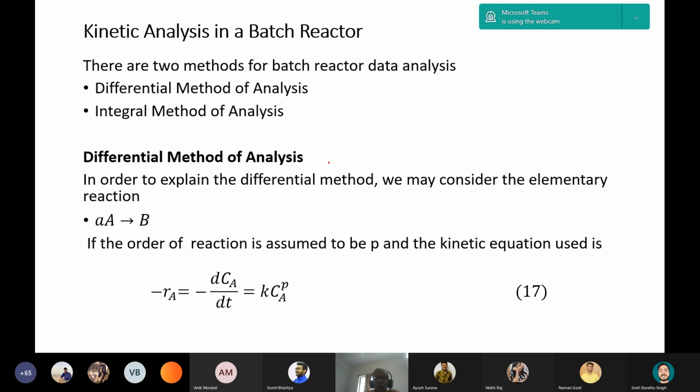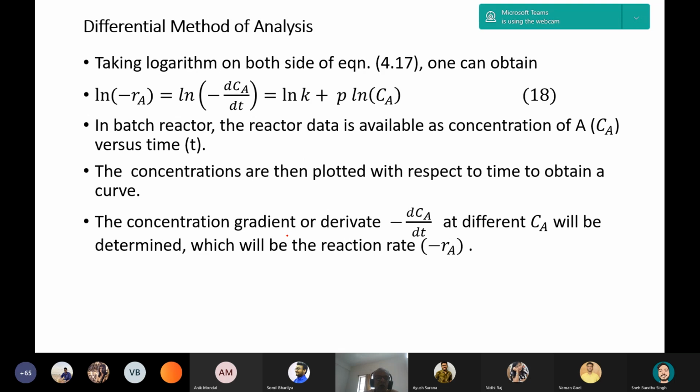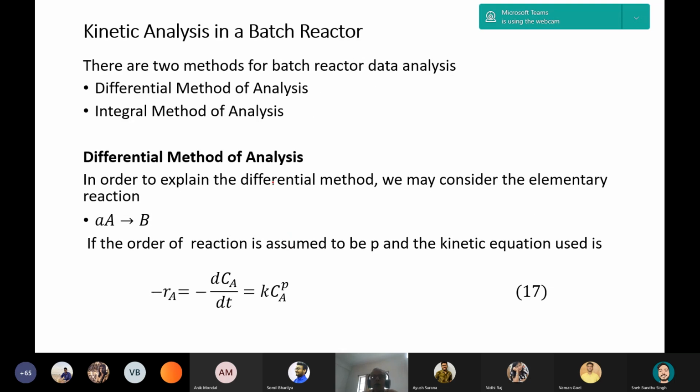And in the differential method of analysis, we can start with a general expression A to B, where the rate expression is given by k CA to the power p, empirical type. For simplicity of the rate kinetics, we assume it is k CA to the power p. If it is first order, p will be taken as 1, and for second order, p will be taken as 2. The next class, this will be continued.